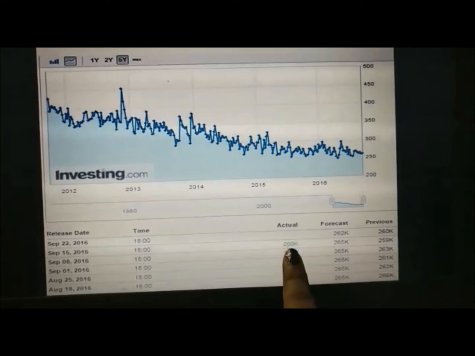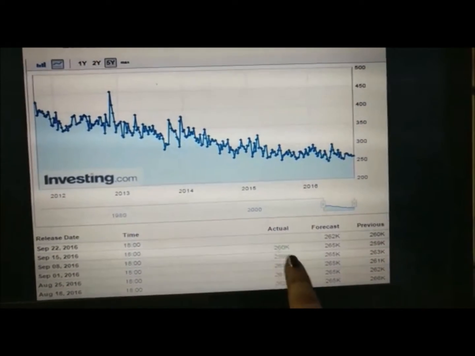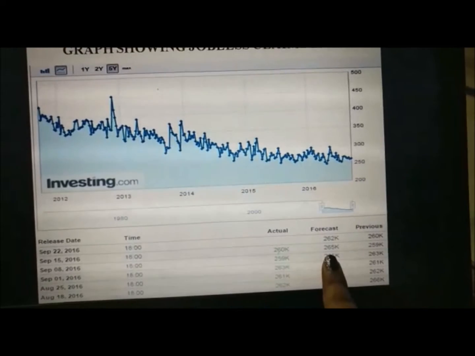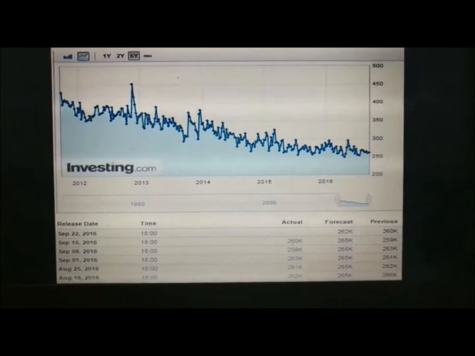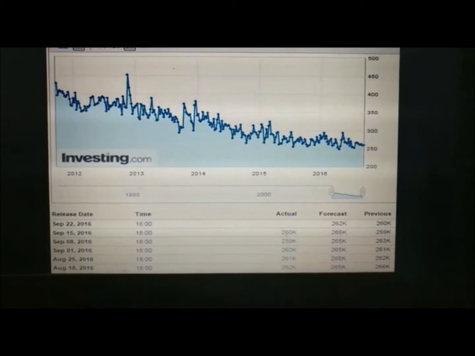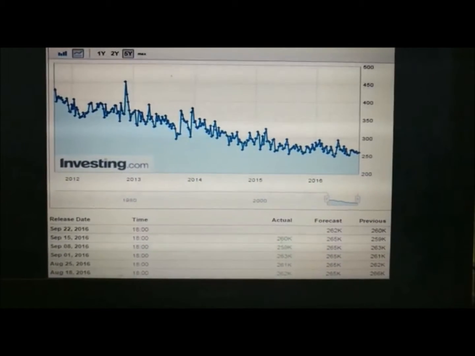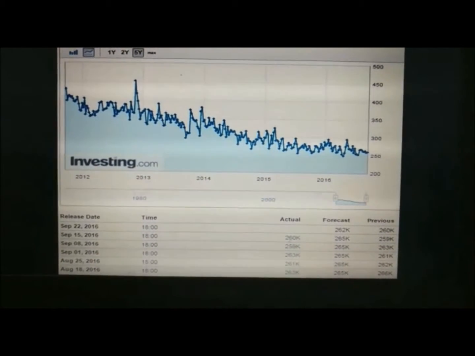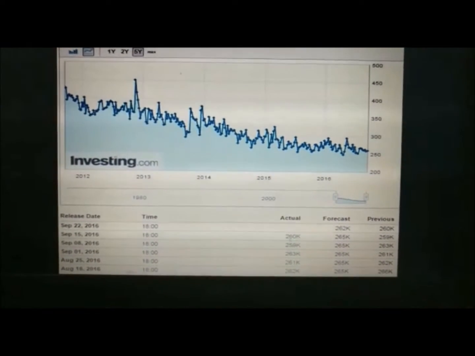The data was 2,60,000 people filing for unemployment benefits as compared to 2,65,000 people. So this means that there is more employment in the economy, and as people have filed for less unemployment benefits, it has helped spur economic growth in the US economy.